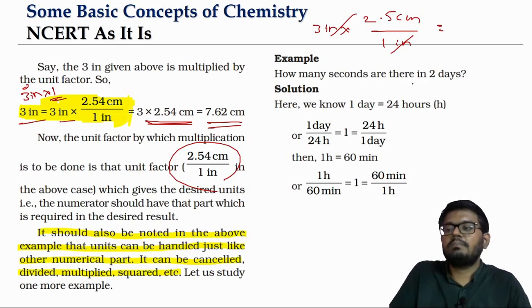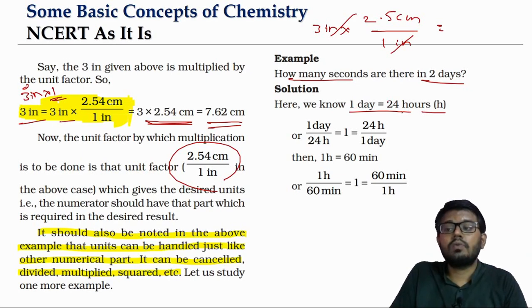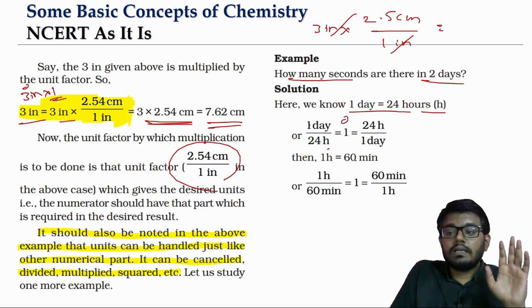Similarly, for example, if we want to convert time, which is in number of days, 2 days, into seconds. Just look at this, what is 1 day? 1 day is equal to 24 hours. So the unit factor here is either 1 day by 24 hours or 24 hours by 1 day. Now 1 hour is 60 minutes.